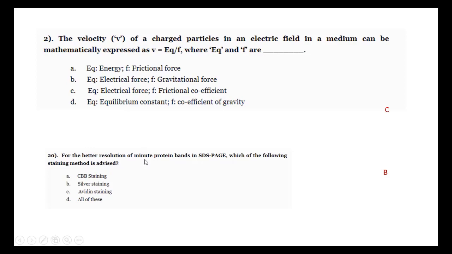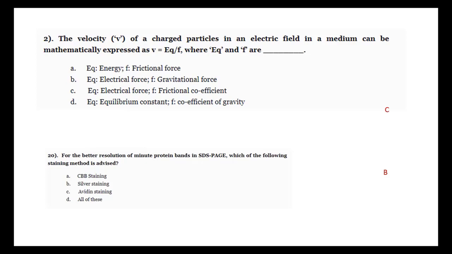For better resolution of minute protein bands in SDS-PAGE, which of the following staining methods is advised? See, generally in SDS-PAGE, Coomassie Brilliant Blue R250 (CBB) staining is used, but it is for higher molecular weight protein.